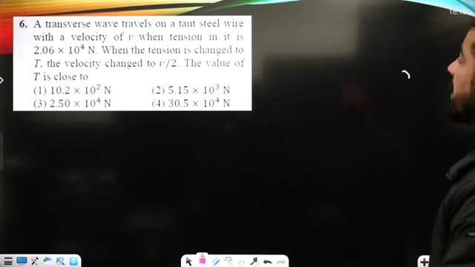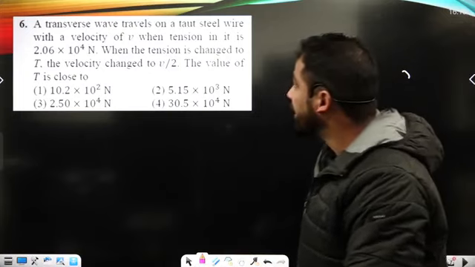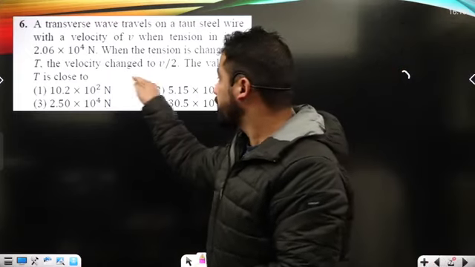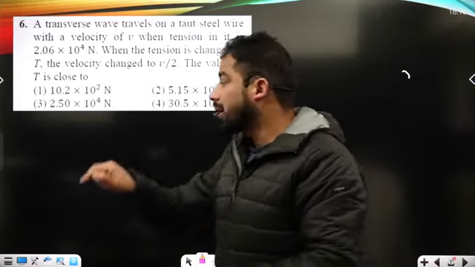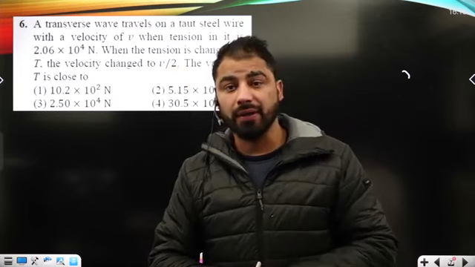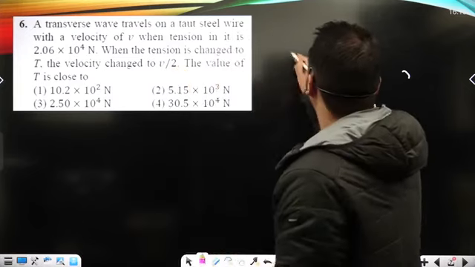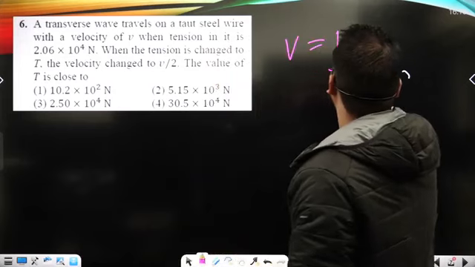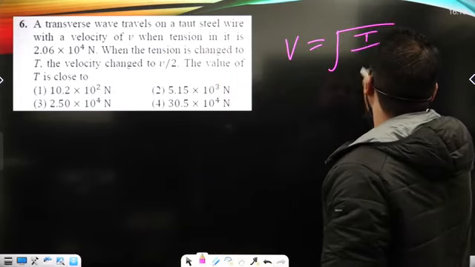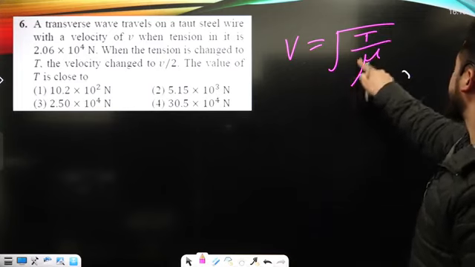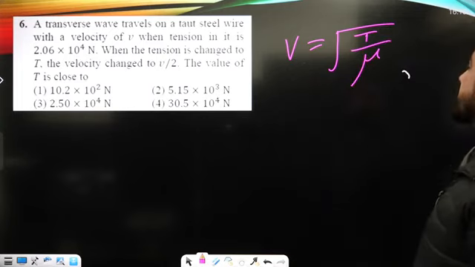A transverse wave travels along a taut steel wire with velocity v when the tension in the string is this. Now when the tension is changed to T, the velocity is changed to v upon 2. The value of T is here. When we talk about the speed of a wave in a string, v is equal to the square root of T upon mu, where T is the tension that develops in the string and mu is basically mass per unit length.